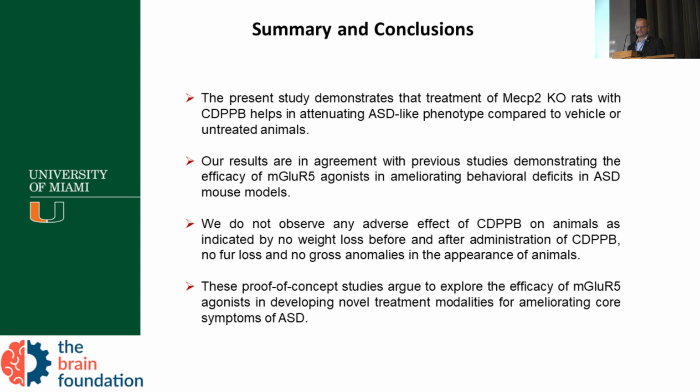Our results are in agreement with previous studies that demonstrate the efficacy of mGluR5 agonists in ameliorating behavior deficits in mouse models. I think when you work in different animals, it's always good to see that you can reproduce the same effect in various species before going to the human. This is really translational research, so it's good to know that we have a reproduction of the same efficacy before we go to any phase 1 clinical trial.